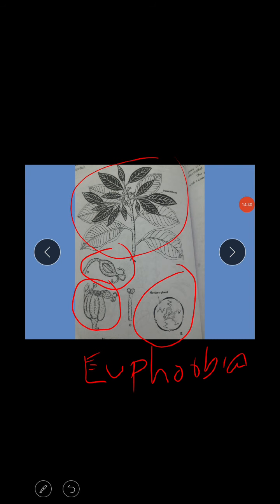Next, the taxonomic affinities. The Bentham and Hooker classification, you know very well about Bentham and Hooker. So Bentham and Hooker placed this family in the Monochlamydeae due to the presence of unisexual flowers, and it is placed in the series Unisexuales along with Urticaceae. Engler and Prantl, on the other hand, included it in the order Geraniales of the Polypetalae, along with a typical dichlamydeous flower.